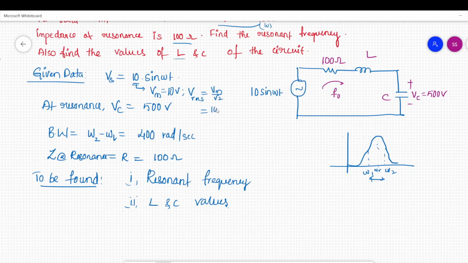That is 10 by root 2, which is equal to 7.07 volts. You need to derive the RMS voltage to solve AC circuits. This is a very important condition, else you will be having wrong answers.